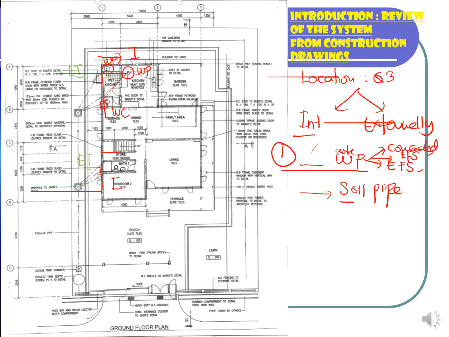Okay, for this particular soil pipe, this one comes from the WC. So we have to check in our schematic drawing what is the size of the pipe. Then you can break down the items to be measured. Same goes for the second one, the pipe from bathroom 3. You can see that it is the outlet from the WC, so this one will be considered as the soil pipe.